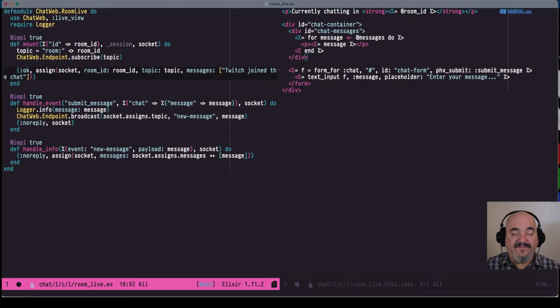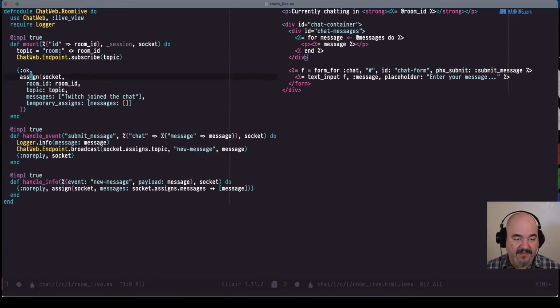So Phoenix handles this through something called temporary assigns. So in here we can tell it which assigns we're considering temporary. In this case, messages is temporary. And once it uses the value of messages, we have to tell it what to basically reset that value back to. So in this case, we want it back to an empty list. Let me save that. Should reformat a little bit better. There we go.